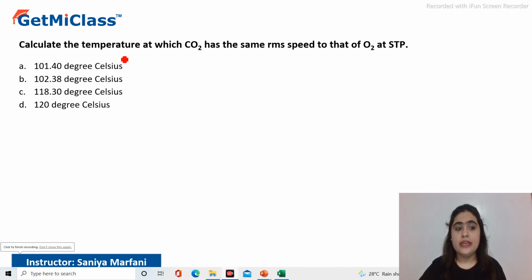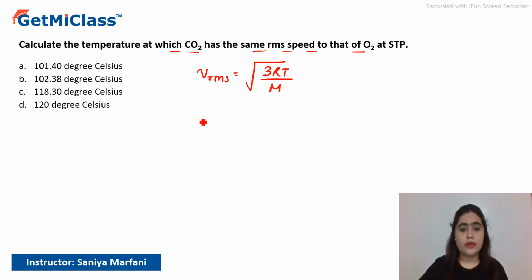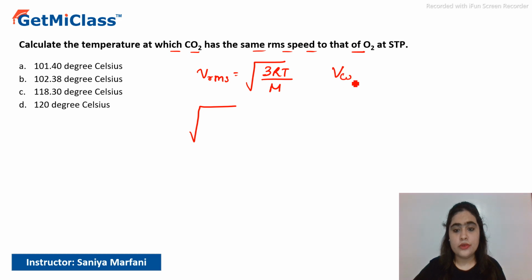Hi everyone, calculate the temperature at which CO2 has the same RMS speed as that of O2. Now the RMS speed formula is root of 3RT by M. If I write it for CO2, then we need to find the temperature at which CO2 has the same RMS speed as that of O2 at STP. So the temperature of CO2 we don't know.